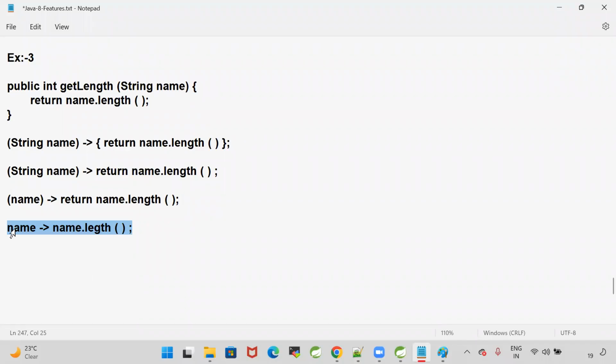That is the power of lambdas. This length is a method in the string class. Name is a string variable. The String class has a method called length. We are calling that length method to get the length of the string. Name I am passing, and the lambda is going to get the length of the string, and it is going to return that string length.